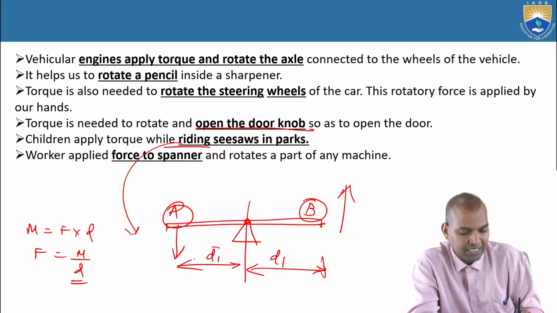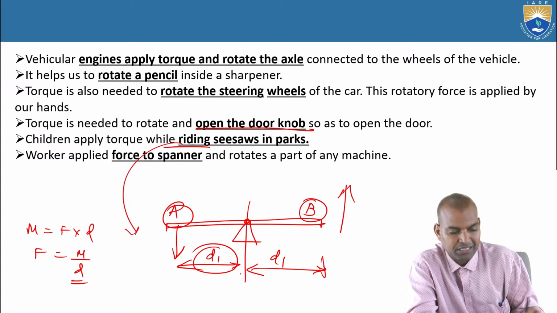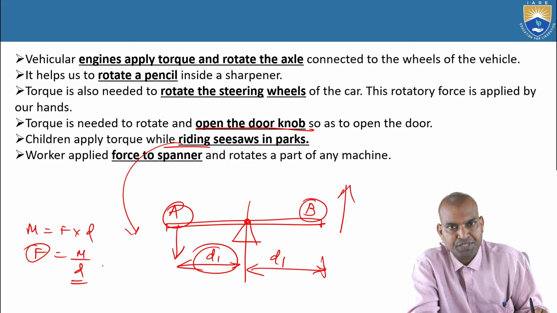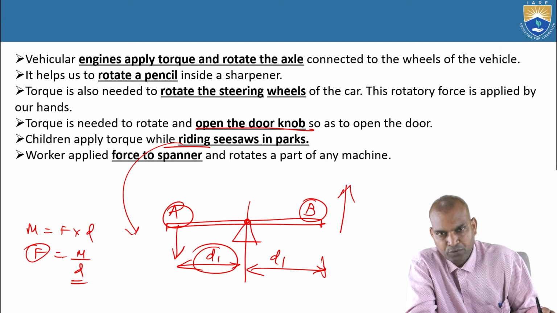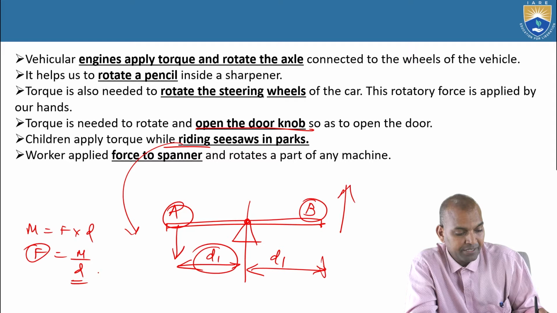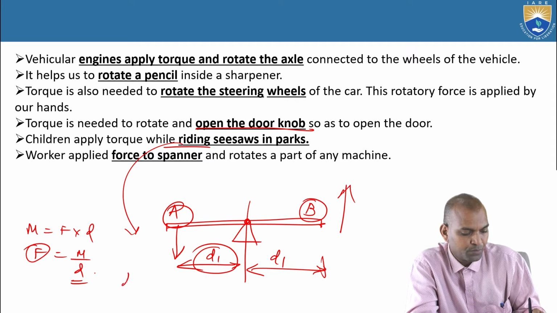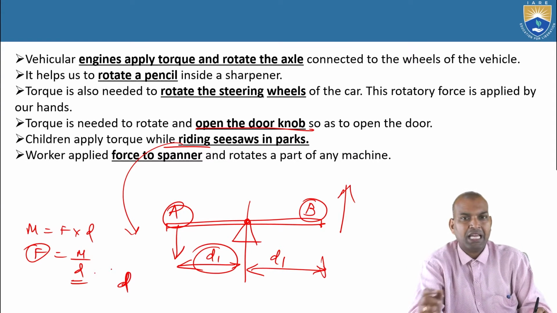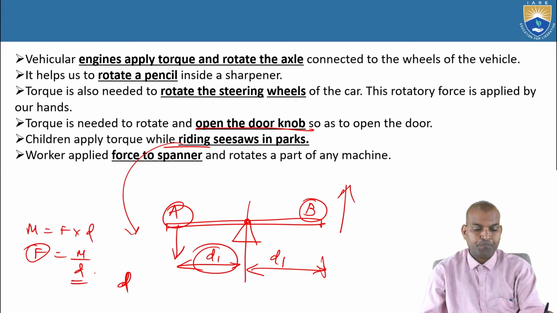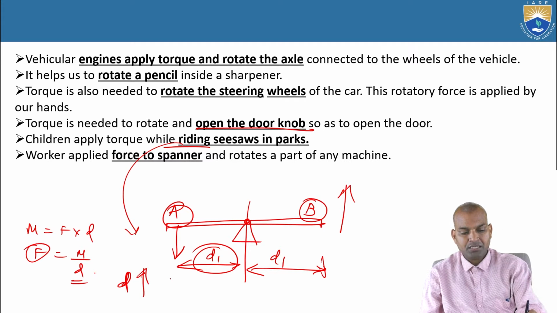If D increases, what about F? Decreases. If D increases, the applied force will be reduced. If D decreases, what happens? The distance between the point and the line of action is the perpendicular distance. If D increases, F becomes reduced. If D decreases, then F should be increased.